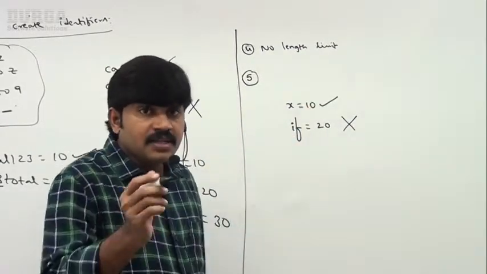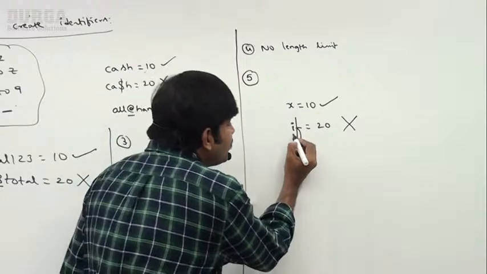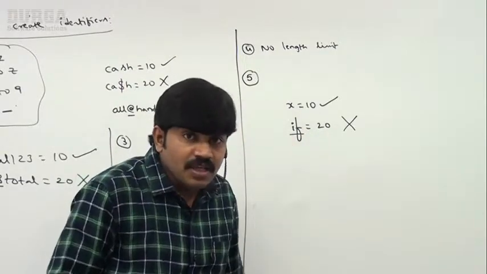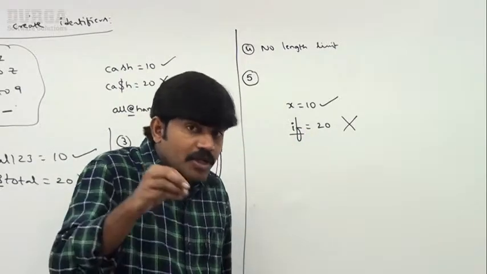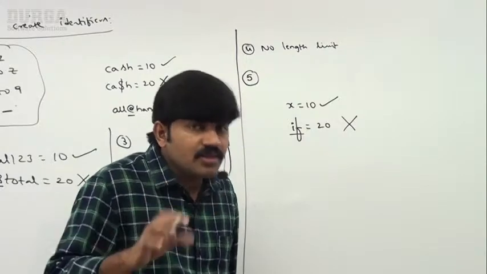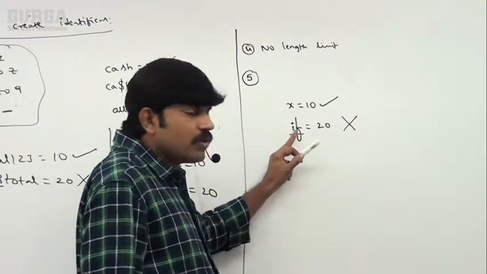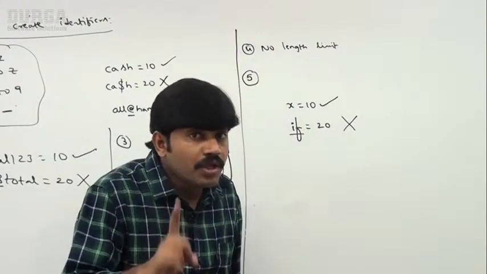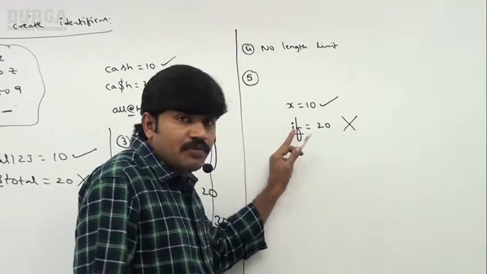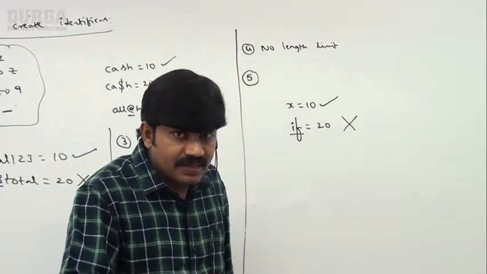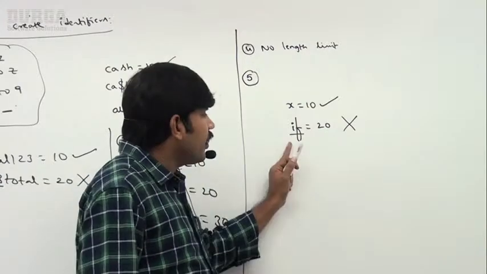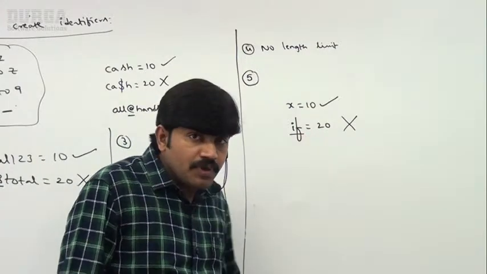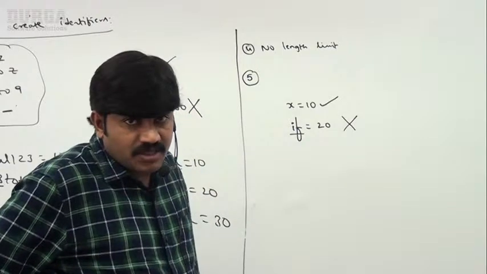The reason for that is, in Python, if is a keyword, a reserved word. In Python, keywords and reserved words have some special meaning or functionality. We can't use these keywords or reserved words as identifiers. By mistake, if you try to use them, we immediately get an error. Any doubt about this terminology?